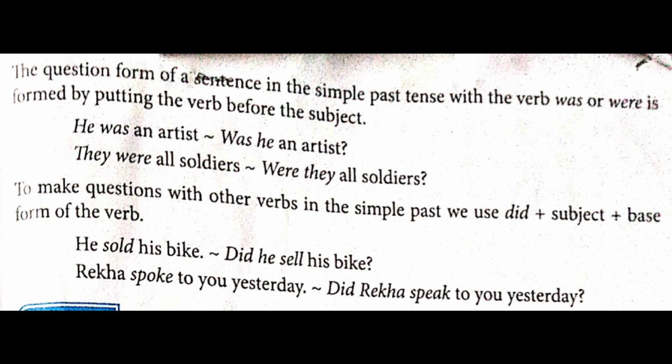Next one, to make questions with other verbs in the simple past, we use did plus subject plus base form of the verb. So here let's see, if there is no helping verb, you have to use did because it is a past tense. Given example is he sold his bike. So your answer will be did he sell. Please understand, sold will turn into sell. Two past tenses are not to be used.